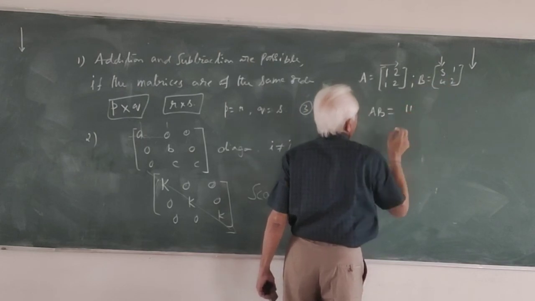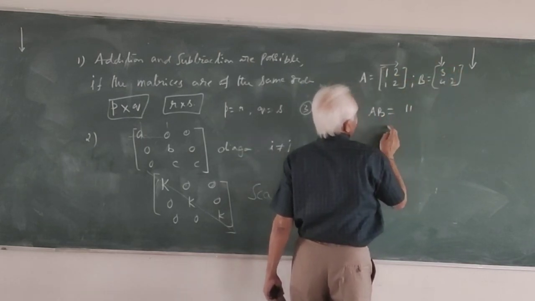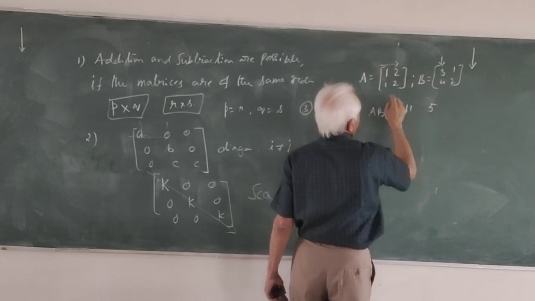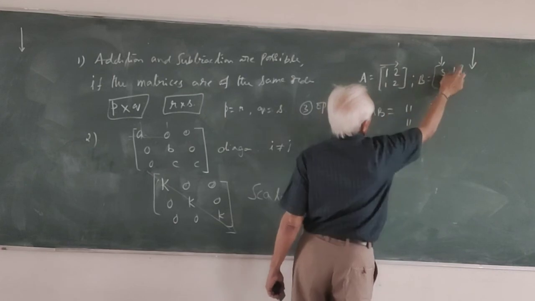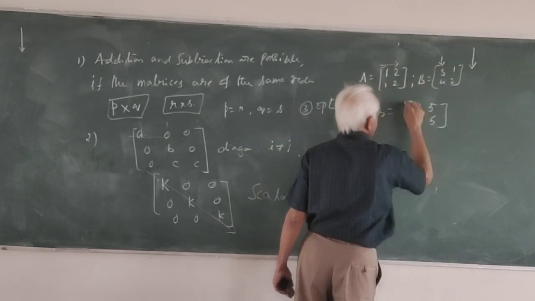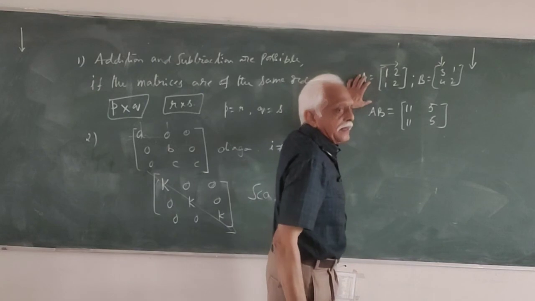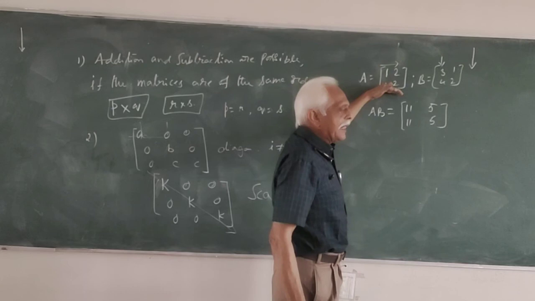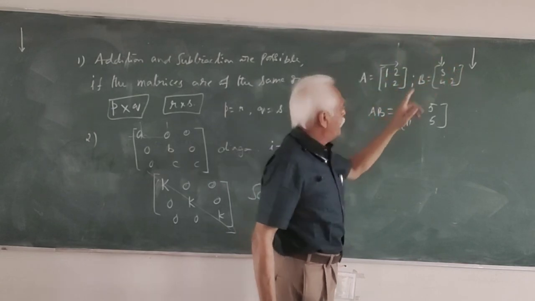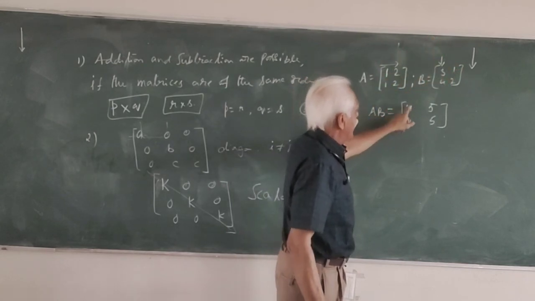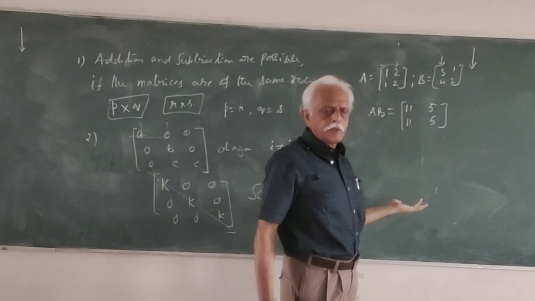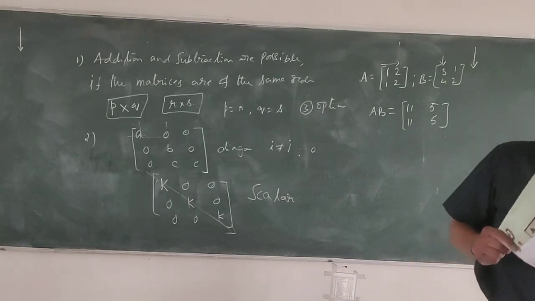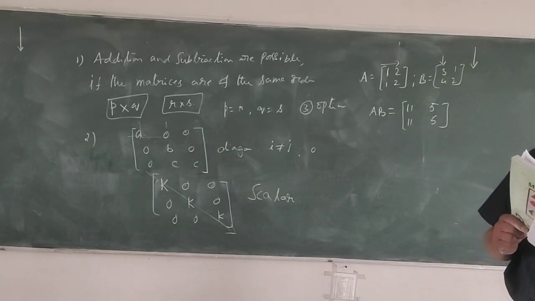3 plus 8 is 11. 1 plus 4 is 5. 3 plus 8 is 11. 1 plus 4 is 5. See that A is 1, 2, 1, 2, meaning these two rows are identical. B may be any matrix. But AB, what are you getting? You are getting 11, 5, 11, 5, meaning the rows are identical. So which option we have? Bit number 4, option 2.